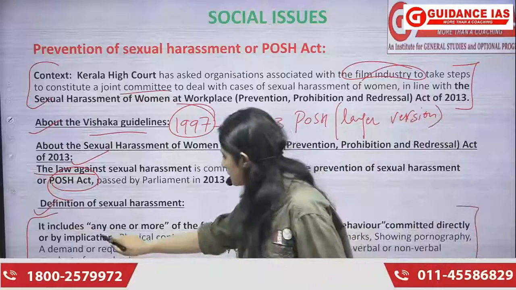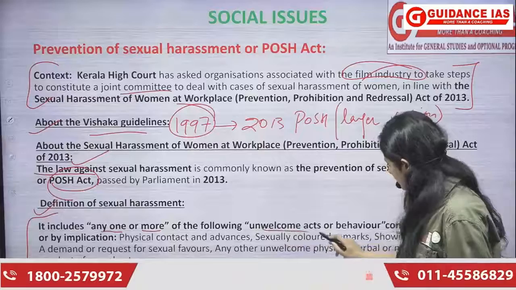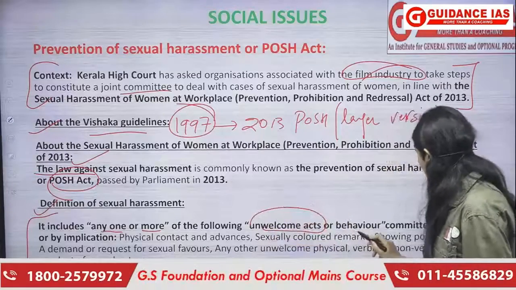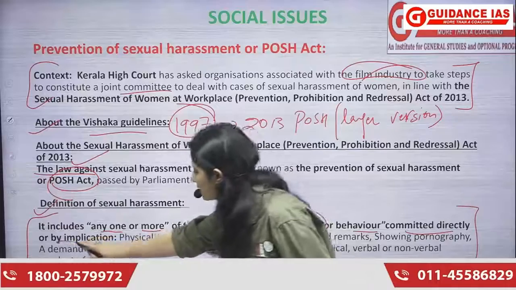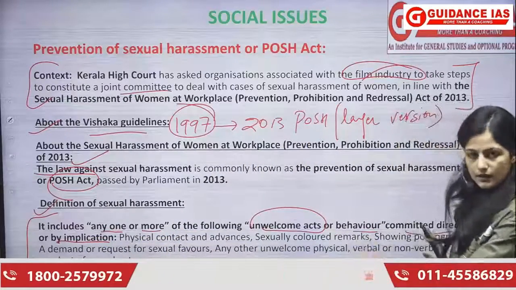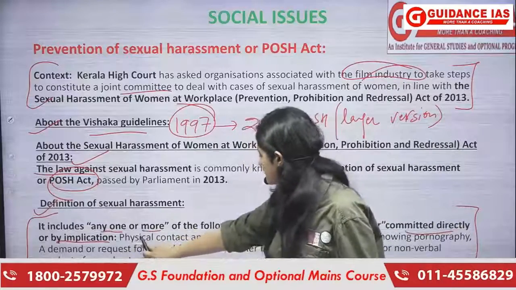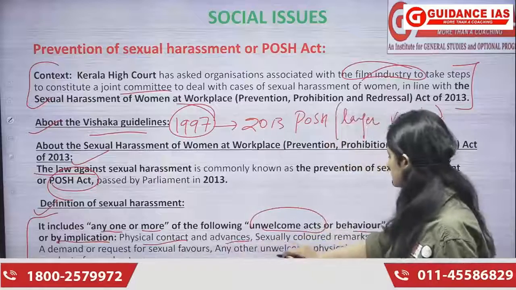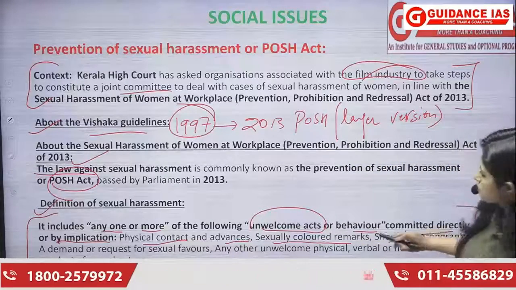It includes what? Any one or more of the following unwelcome acts or behavior committed directly or by implication. Okay, it is not that it is committed directly only. It can be directly or it can be by implication. Physical contact and advances, sexually colored remarks भी हो सकते हैं उसमें, showing pornography भी हो सकता है.